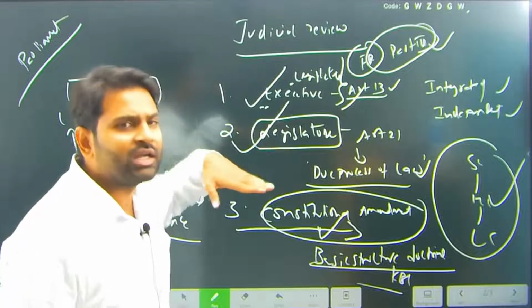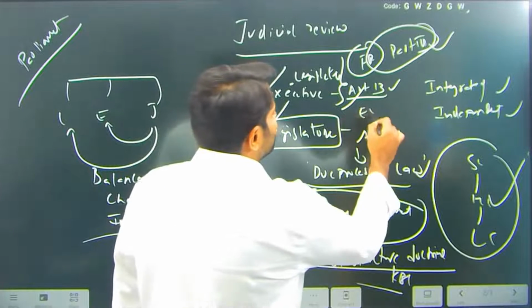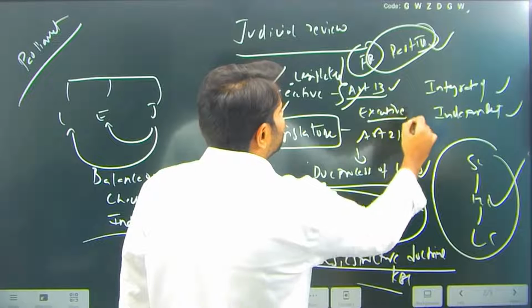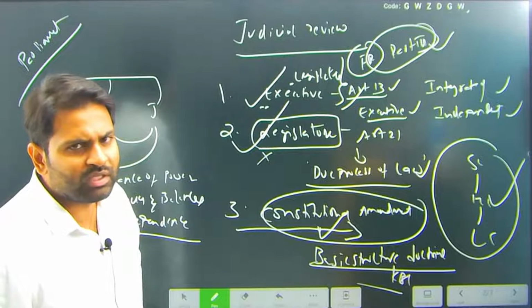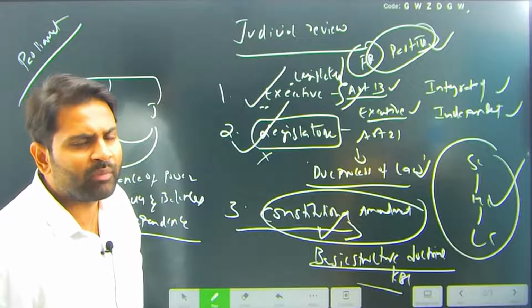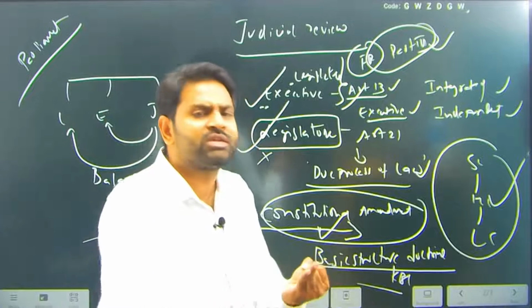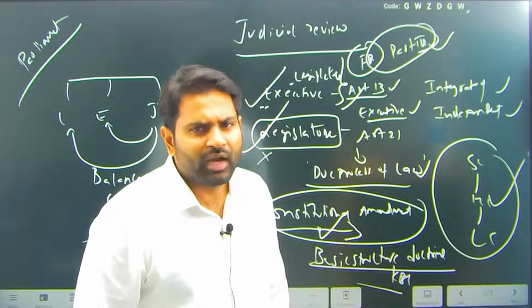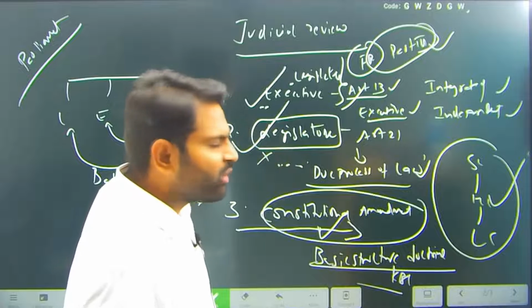But when you go to Article 21, arbitrary actions of the executive can be checked, but arbitrary laws of the legislature could not be checked before, based on the procedure established by law. But later we came up with due process of law. Under due process of law, arbitrary actions of the executive and arbitrary actions of the legislature can both be checked by the judiciary. That is the reason we say it is an important organ, the most powerful organ.